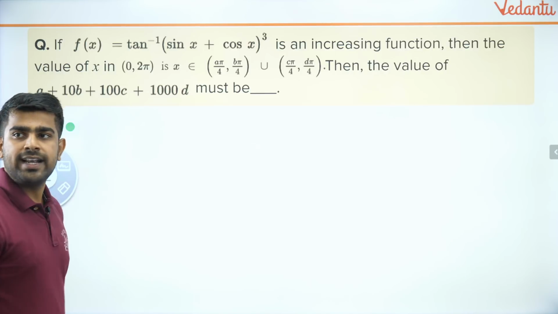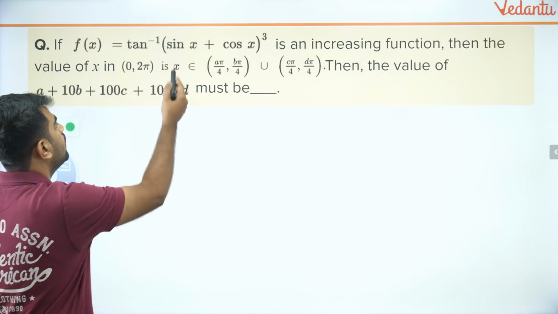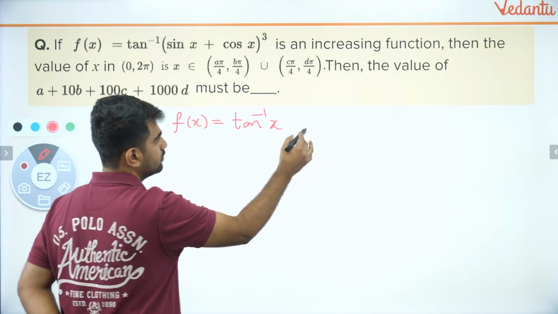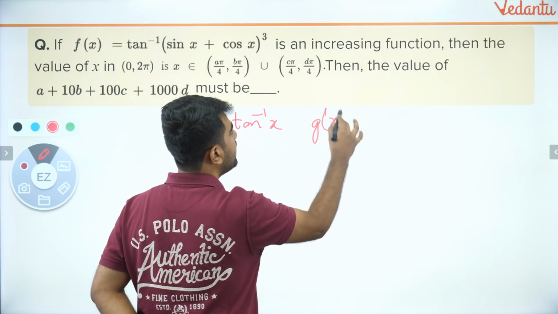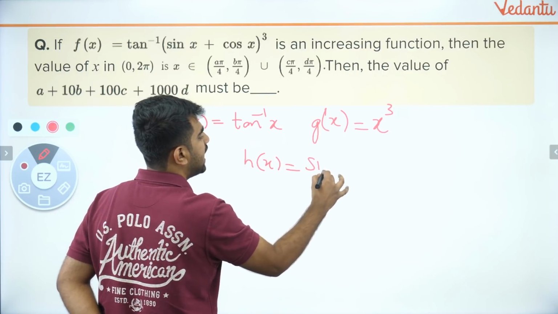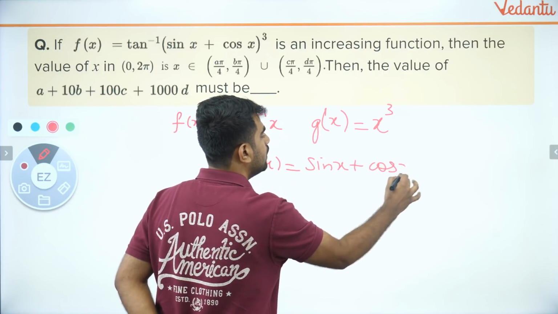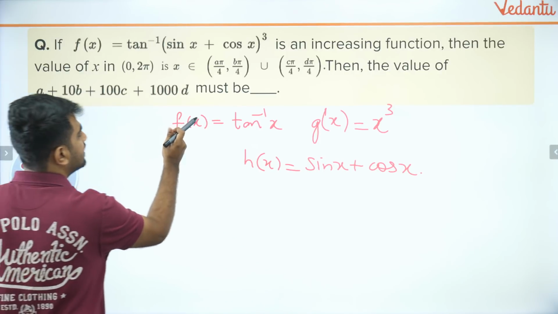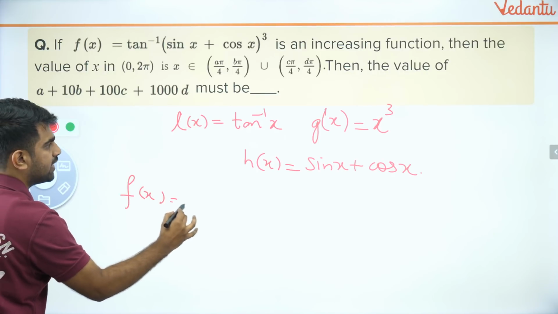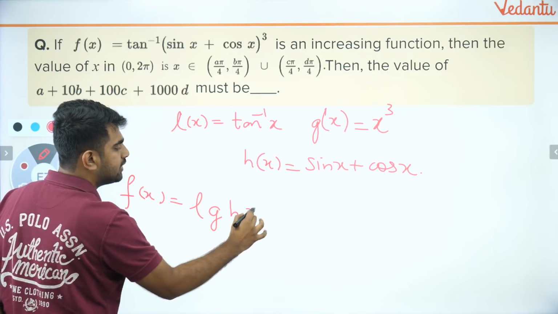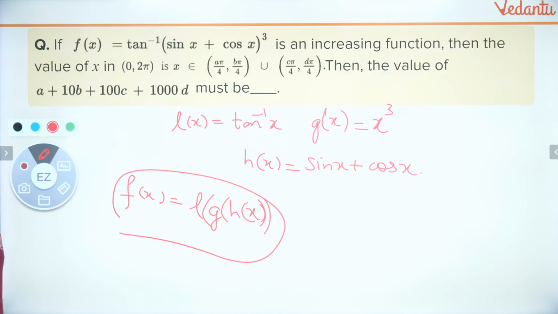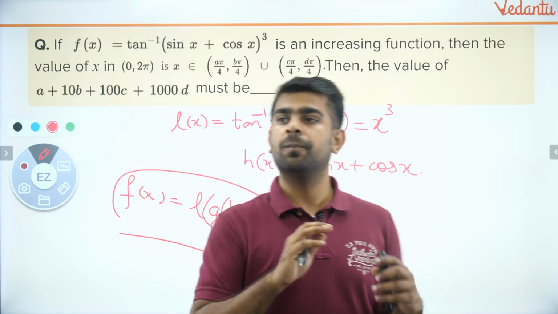Perfect. Now let me get started. What is my f of x? My f of x is tan inverse of x. My g of x will be x cube and my h of x will be sin x plus cos x. Let me name the outer function L of x. Don't you agree the given function is nothing but L of g of h of x? How many of you can understand this? If you can, you are super awesome. Brilliant.